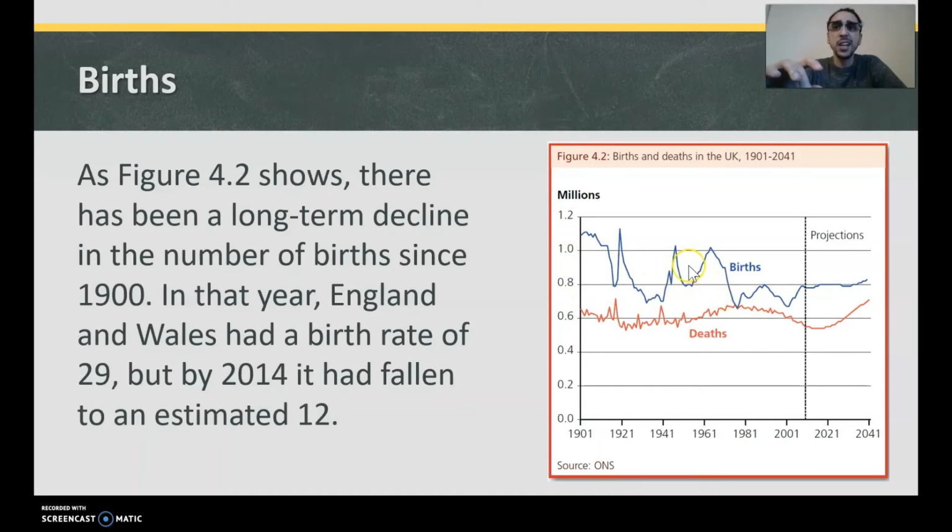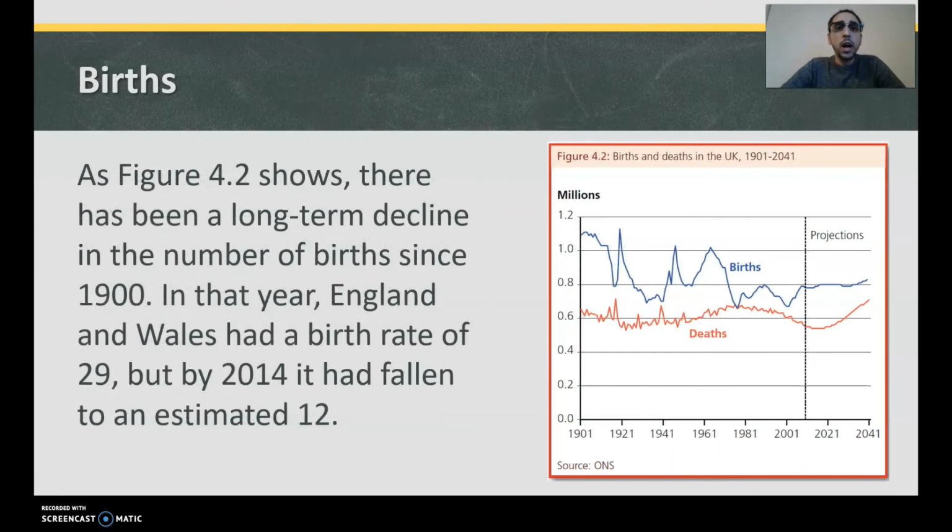But births in itself isn't as useful as birth rate, because if there's a bigger population, there's going to be more births. That doesn't mean necessarily having more children. If we had a look at the births in China, you'd go, look, they're having loads more children than us. They must love having children. Well, actually, no. It's because there's a lot more of them. All of them are having around one child. The birth rate is a lot lower than the birth rate in the UK. So it's quite a good way of comparing two different countries with different populations, or even the same country in different time periods.